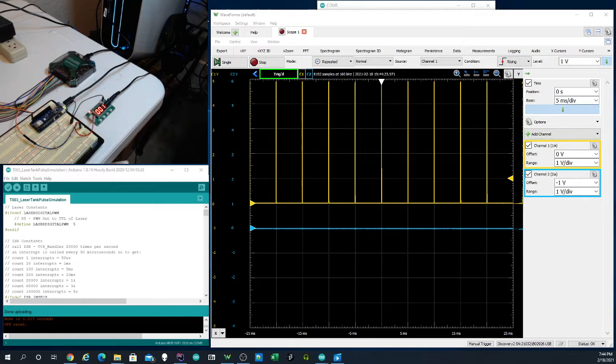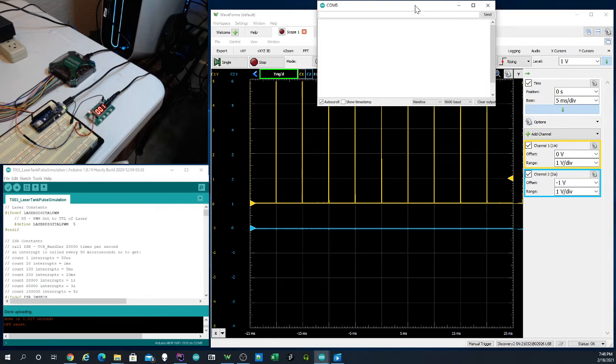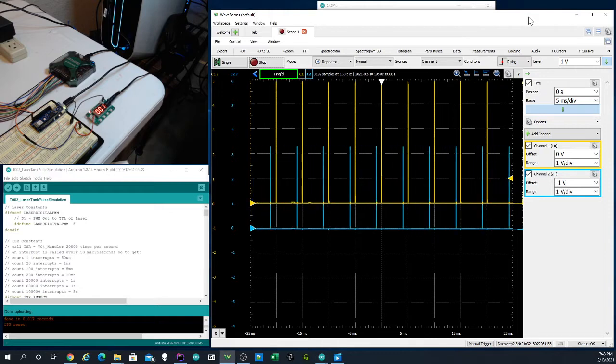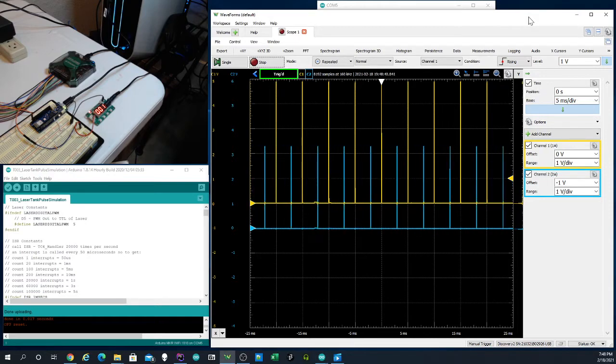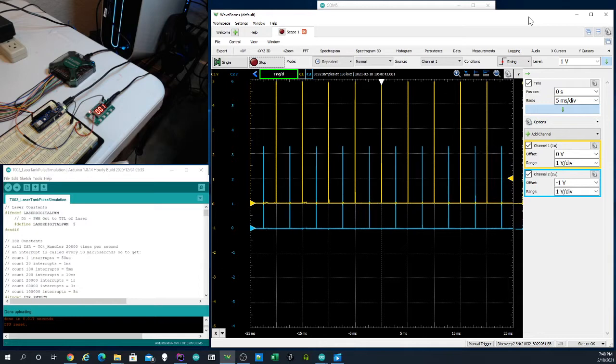My Arduino is connected to channel number 2 of the oscilloscope. It's currently configured and loaded with the sketch from tutorial number 3. Using our serial port from the sketch, I'll turn on our targeting system, which should simulate the output of the laser controller board. As you can see, we're also generating a 50 microsecond pulse every 5 milliseconds.